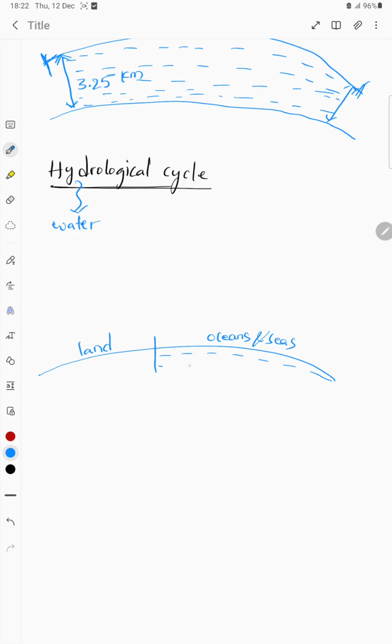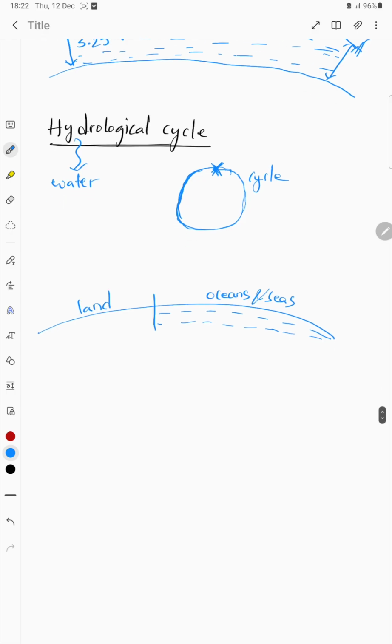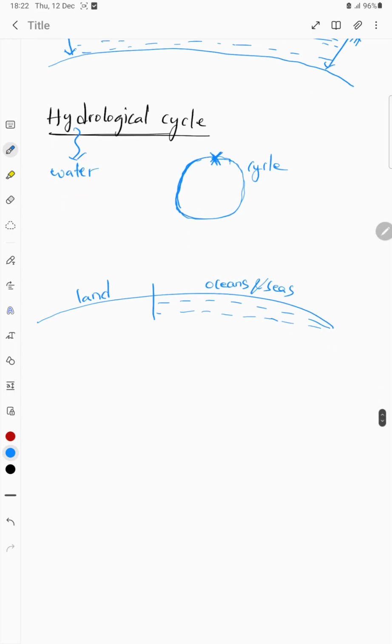Hydrological cycle means completion. If we start at this point, it has to meet at this point, so where we have started, there only we have to finish. That is called a cycle. We start at some point and travel, and the finish point has to be the same as the starting point. So what is the hydrological cycle? It is nothing but the water cycle.